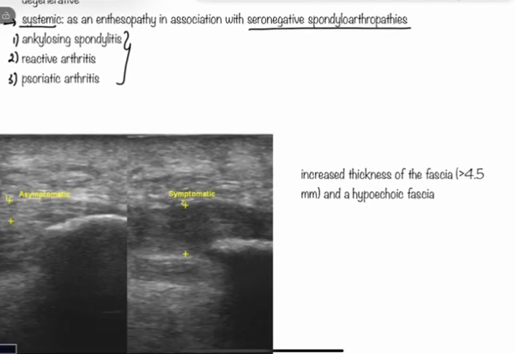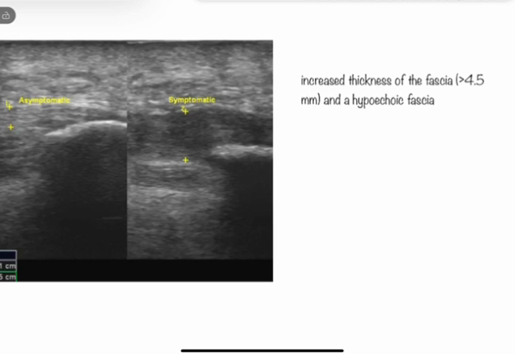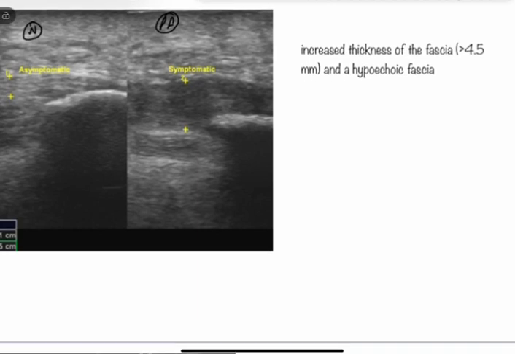So on radiology, look at this image. This is the ultrasound image of a normal patient and a patient with plantar fasciitis. In the normal patient, this is the plantar fascia attaching posteriorly to the calcaneum. This echogenic line represents the calcaneum.